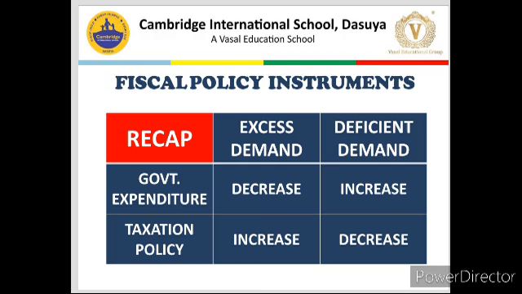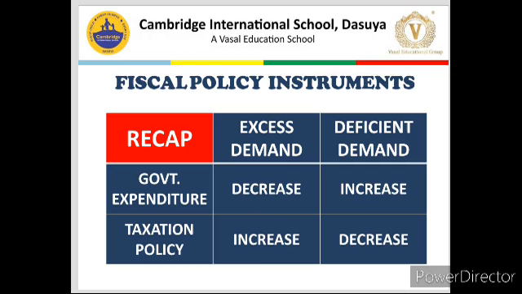So, it is recap time again, and in today's class we talked about two fiscal policy instruments, government expenditure and taxation policy. As you can see from the table, if the situation of excess demand prevails in any economy, then government expenditure will decrease, and vice versa, in the situation of deficient demand, government expenditure will increase.